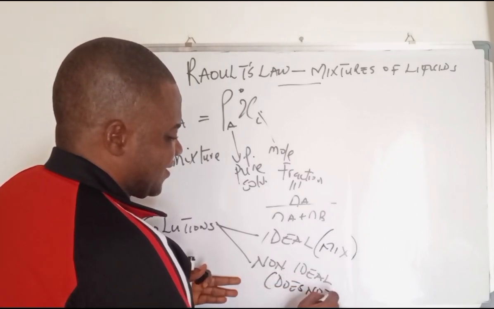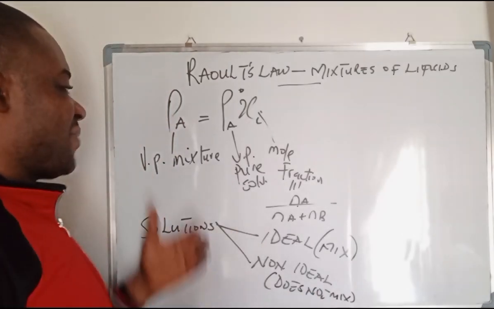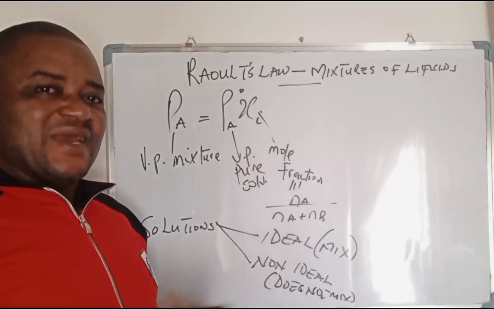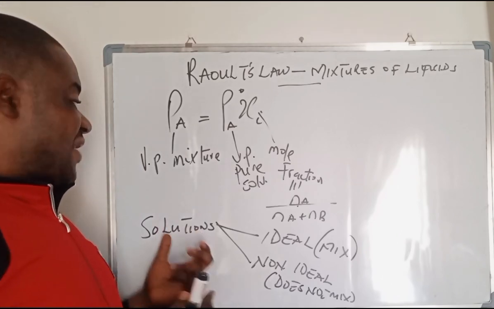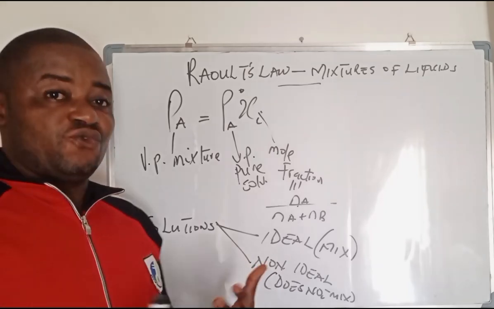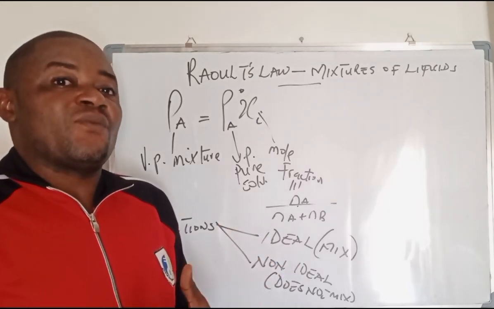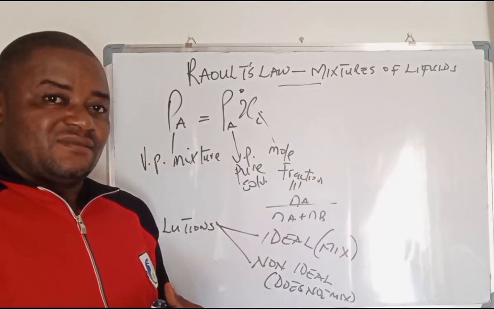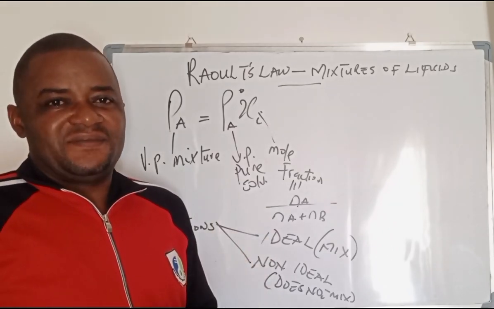You see, that is why we began by talking about Raoult's law before going to the main thing. If Raoult's law simply explained the fact that ideal solutions mix and non-ideal solutions do not mix, that means that the non-ideal solutions are deviating from Raoult's law. And if they are deviating from Raoult's law, it can be positive or negative deviations.